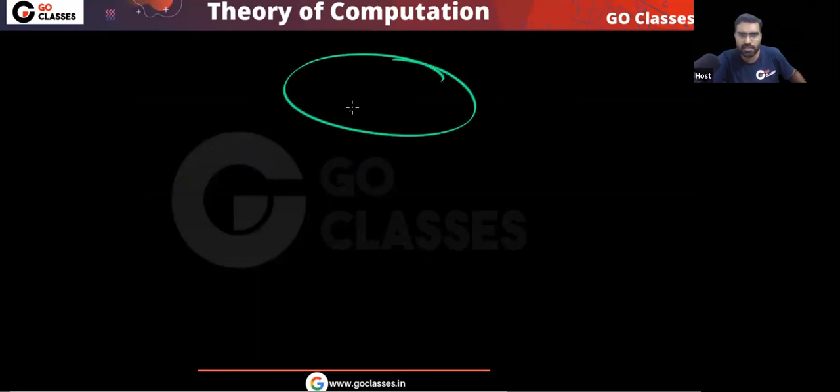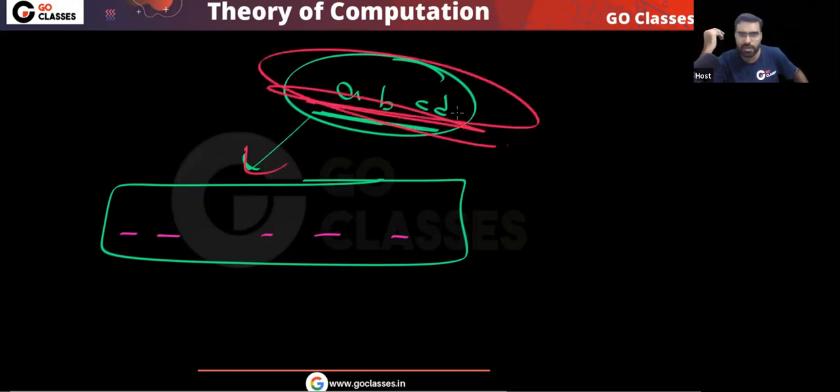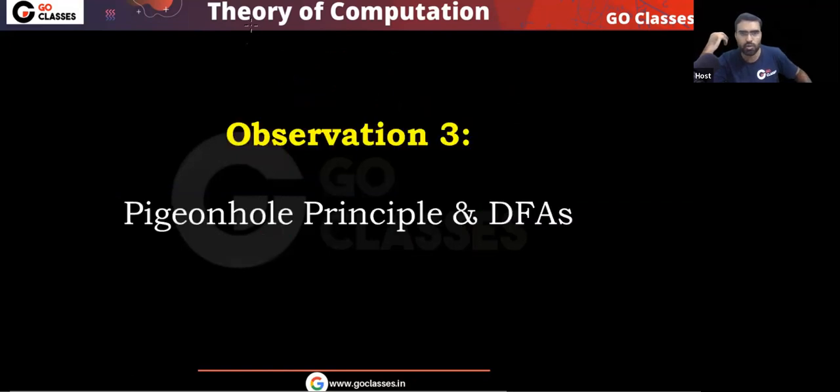You have 4 elements, A, B, C, D. And if I tell you, give me a sequence of 5 elements from this, then at least one element will have to repeat. Yes or no? Agree or not? At least one element should definitely repeat. So this is your pigeonhole principle. Now let's see observation number 3.